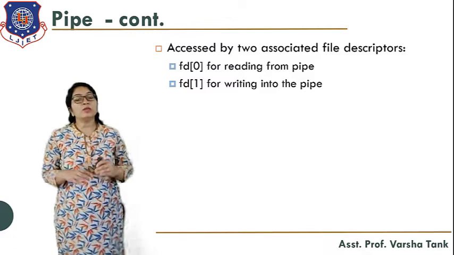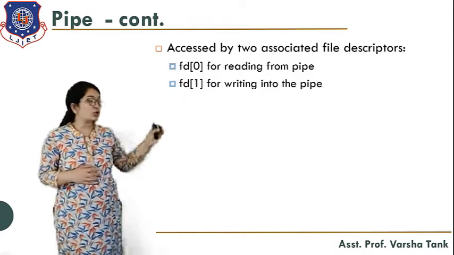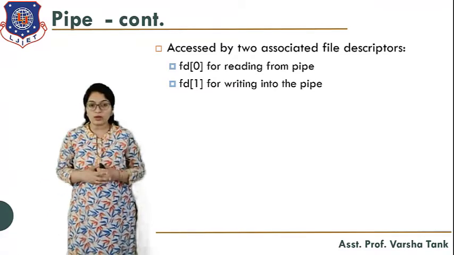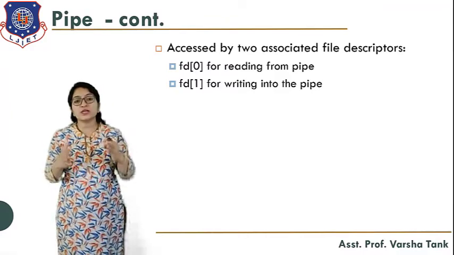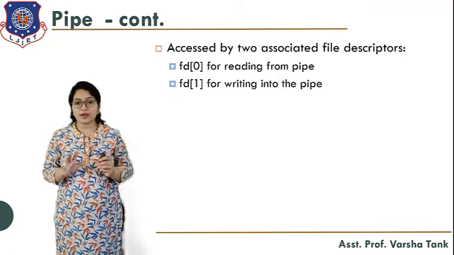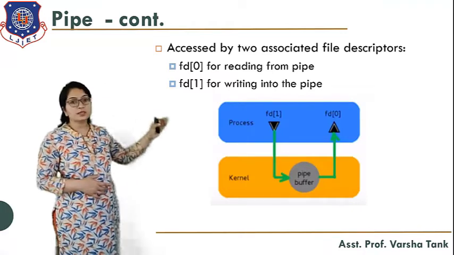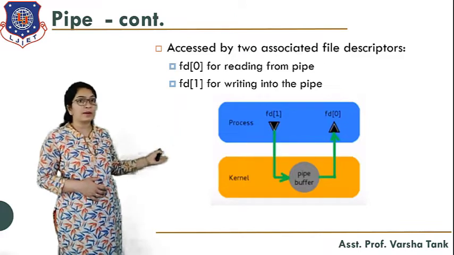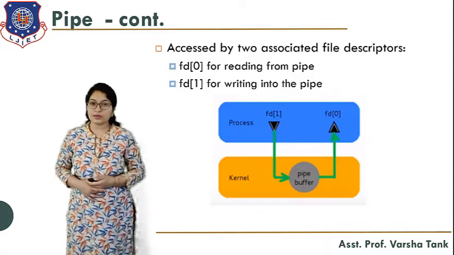And when the process wants to write something in the pipe, at that time it will use FD1, file descriptor 1, for writing purposes. So these two descriptors are associated with the pipe: 0 means reading and 1 means writing. Here you can see this process where FD1 is writing something in the pipe buffer, and FD0 means another process is receiving that particular data.